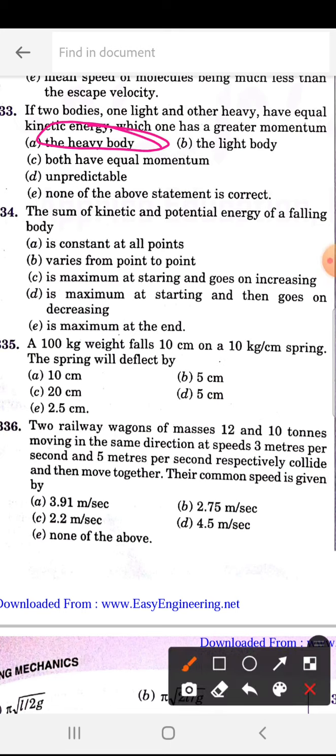The sum of kinetic and potential energy of a falling body is constant at all points. So 334 is here. 335. A 100 kg weight falls 10 cm on a 10 kg per centimeter spring. The spring will be deflected by. So 335 is B, 5 cm. So it will deflect 5 cm.